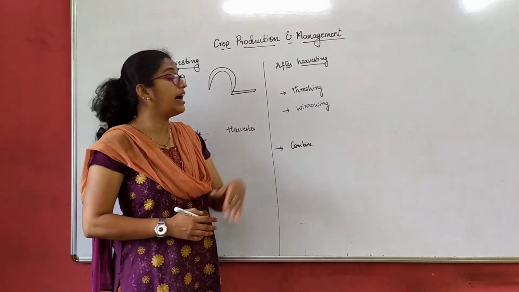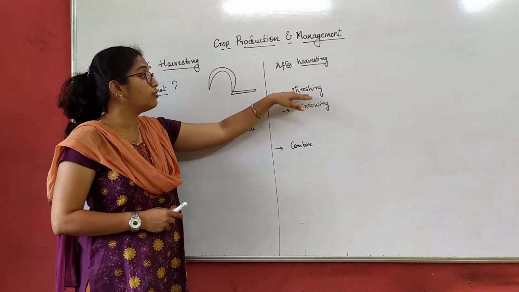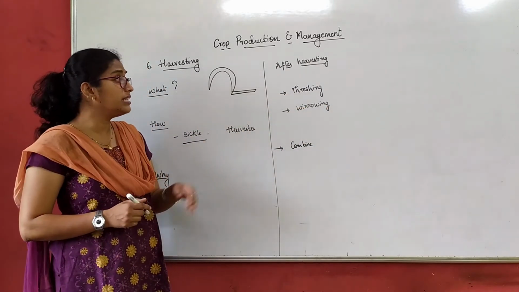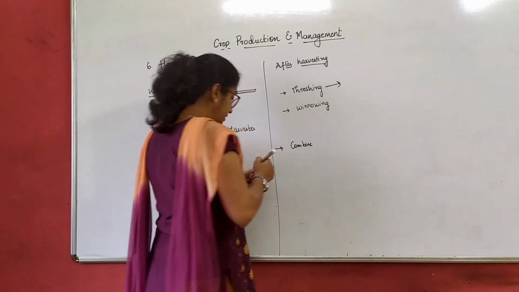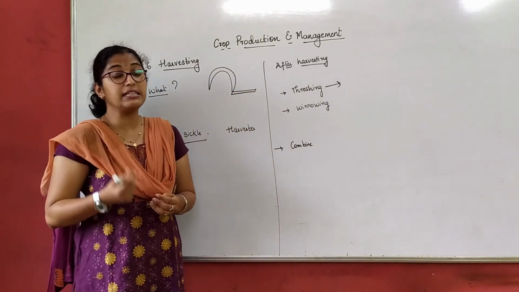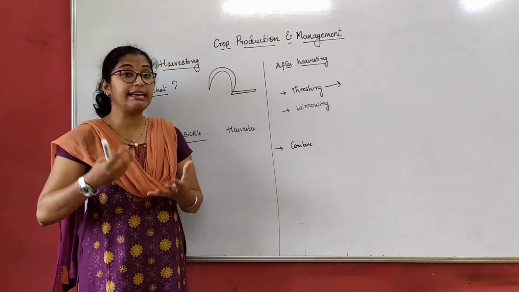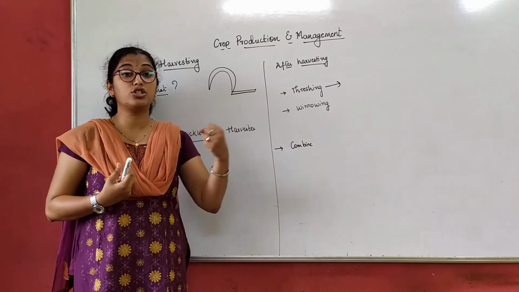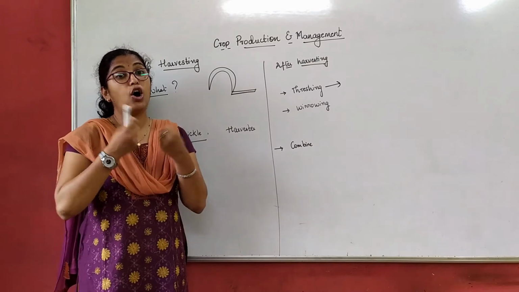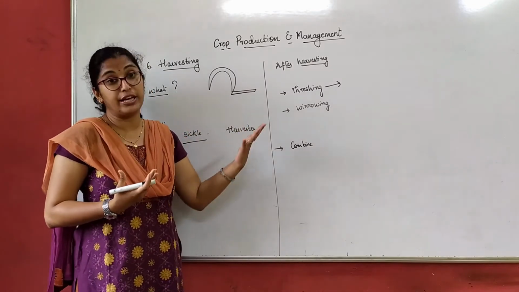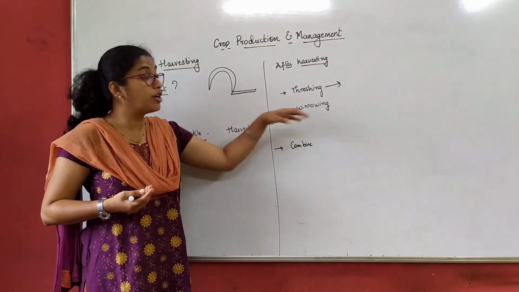Now after harvesting, there are two processes once the harvesting is done, that is threshing and winnowing. What happens in threshing? The main thing to understand is that the grains have to be separated from the chaff. So in threshing, they take the chaff and beat it against a stone wall or a wooden plank. Due to the force, all the grains are separated from the chaff. So the chaff remains and the grains are collected. So that is threshing.